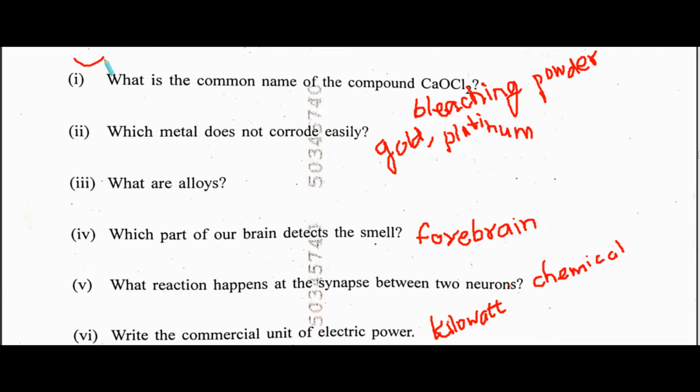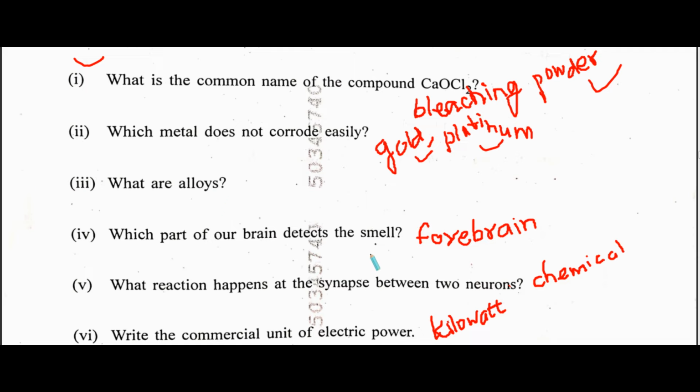Now the question is one word or one sentence answer. Let us see the first question. What is the common name of the compound CaOCl2? It is bleaching powder. Which metal does not corrode easily? It is gold or platinum. You can write any one. What are alloys? It is a homogeneous mixture of two metals, or one metal and a non-metal. This mixture is known as an alloy.